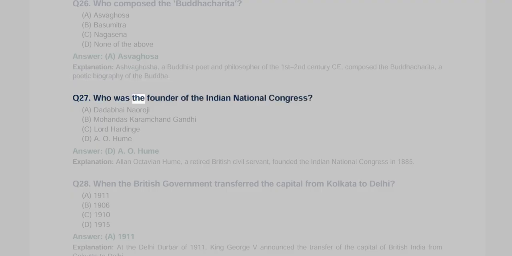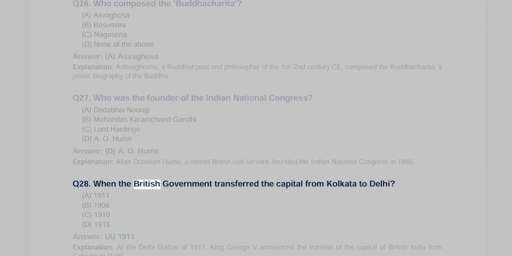Q27. Who was the founder of the Indian National Congress? A. Dadabhai Naoroji, B. Mohandas Karamchand Gandhi, C. Lord Hardinge, D. A. O. Hume. Answer D, A. O. Hume. Explanation: Alan Octavian Hume, a retired British civil servant, founded the Indian National Congress in 1885.